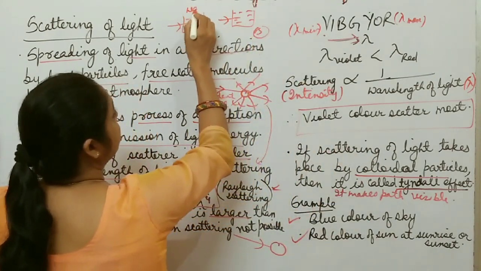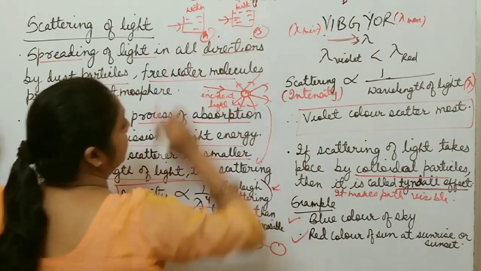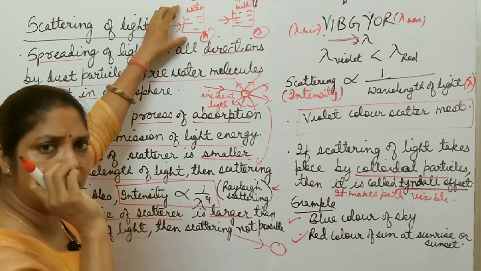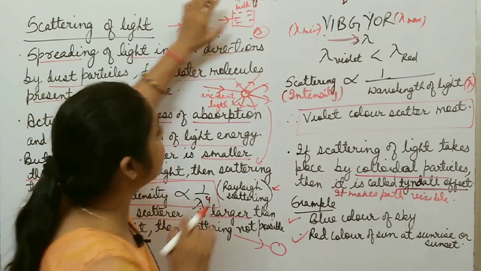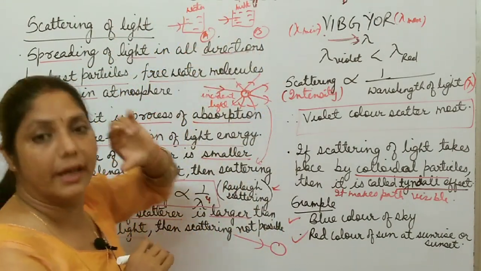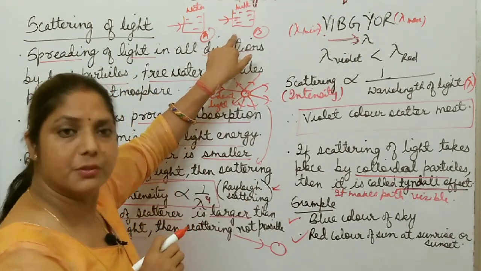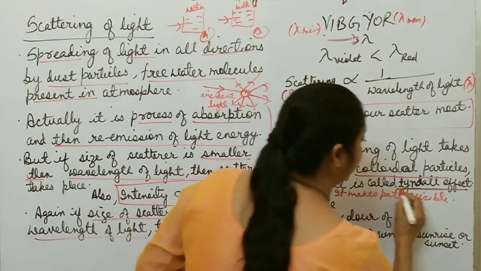Here water is present in this beaker, here milk is added in this beaker. So in the first beaker no scattering takes place because it is a homogeneous mixture, and the particles are very, very small. But in the second beaker milk is present and milk is a colloidal particle, the size of the particle is larger. So here scattering is possible and it makes the path visible. This effect is called Tyndall effect.